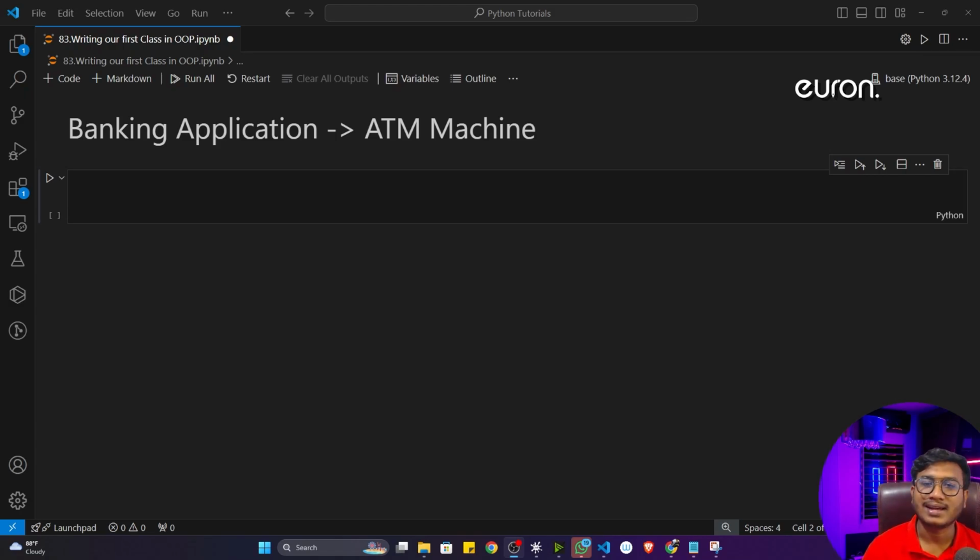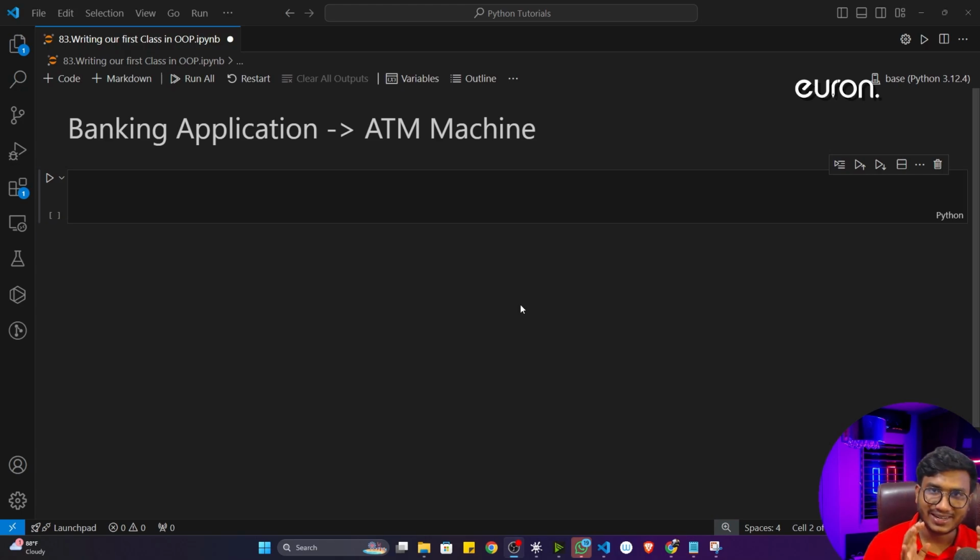We'll be creating one ATM machine code here. I think you have seen an ATM machine. So in an ATM machine, what can we do? There we can put in our card and see the menu. We can create our PIN, we can withdraw money, we can deposit money, and we can also check the balance. Different things we can perform.